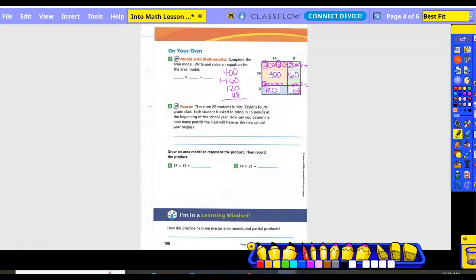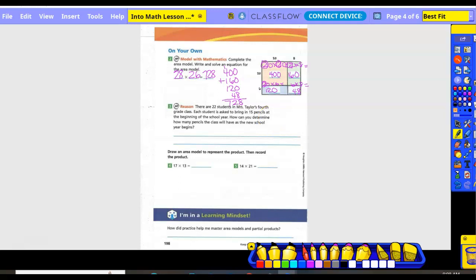So 0 plus 0 plus 0 is 0, plus 8 is 8, 6 plus 4 is 10, plus 2 is 12, create the 1. 1 plus 4 plus 1 plus 1 is 7. So our original numbers were 28 times what? 26 got us 728.